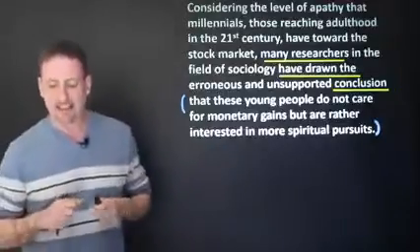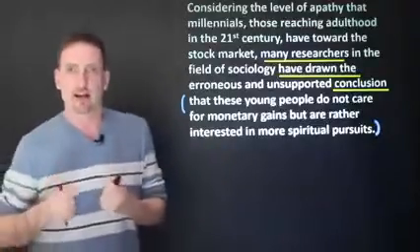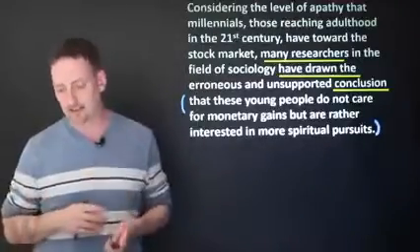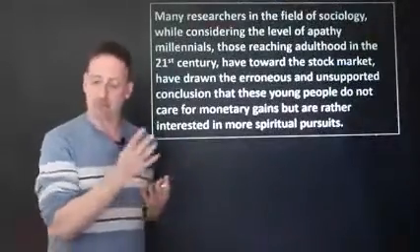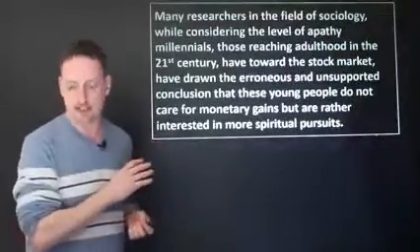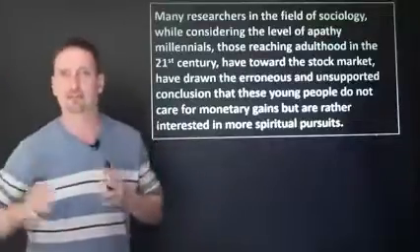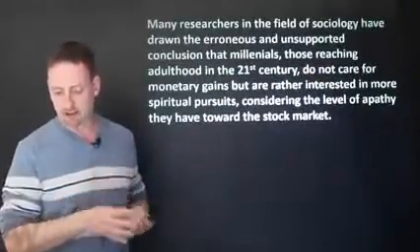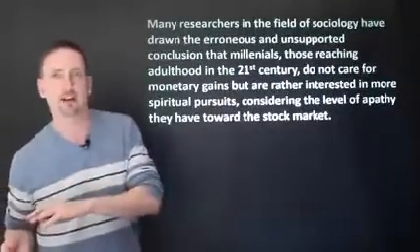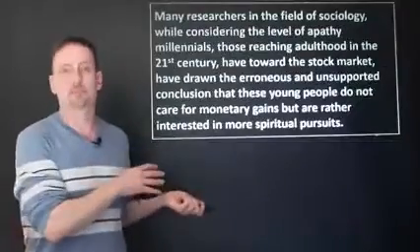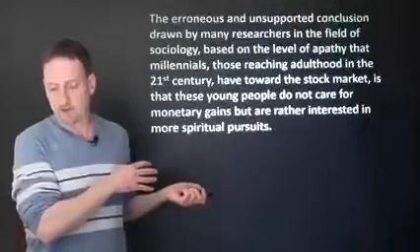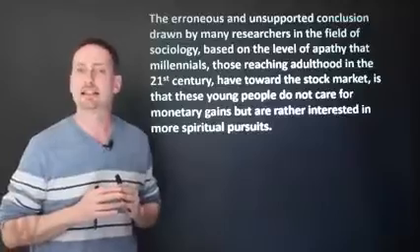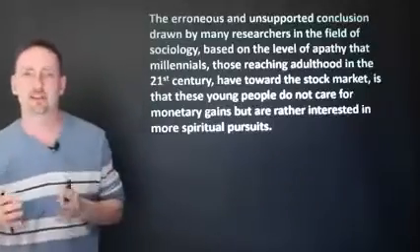But that's another thing. Now, the reason I wanted to show you this is because when you practice your writing, and even when you're practicing your reading, I can take this sentence and write it this way. I can put the subject, many researchers, right at the beginning, and I can put different things in different positions. I can write it like this, many researchers, and I change the ending. Put the stock market at the end. And I have one more, the erroneous and unsupported conclusion. Here, I'm putting the subject a little bit buried inside the sentence, and I'm putting different things in different positions.